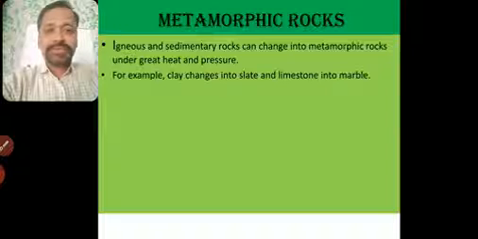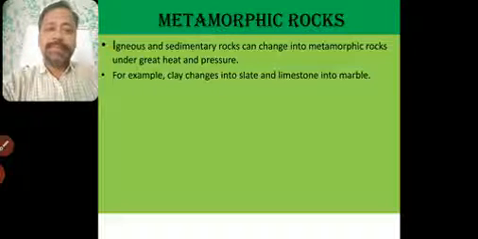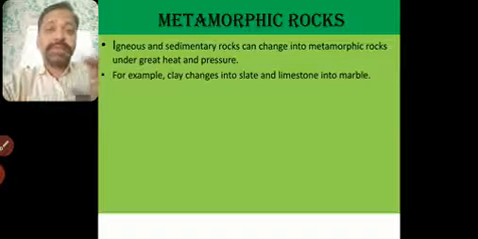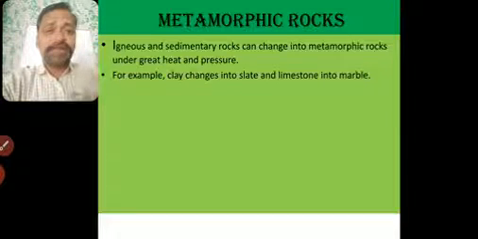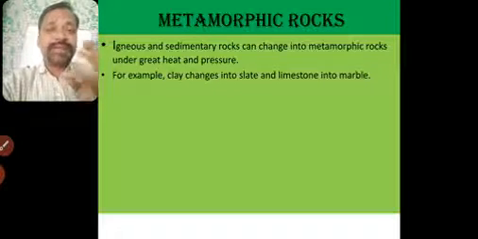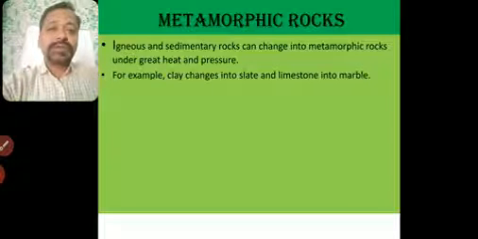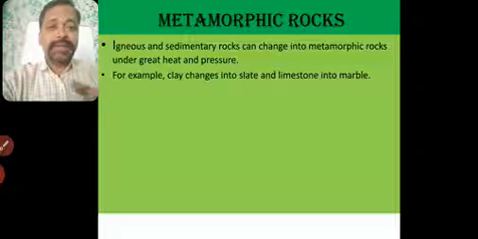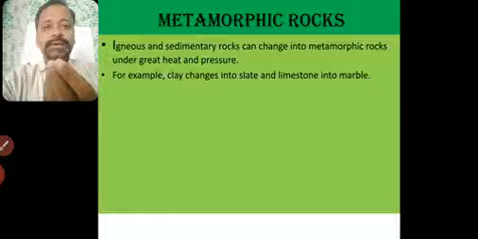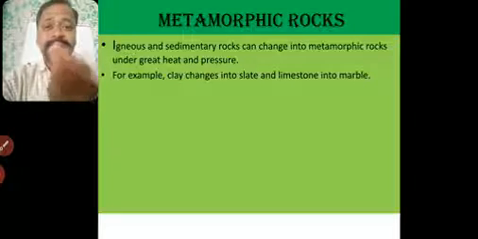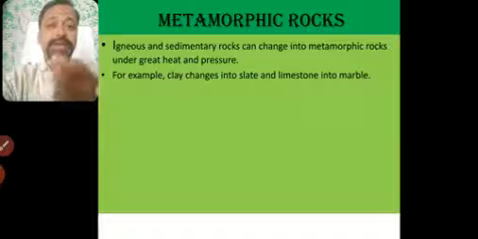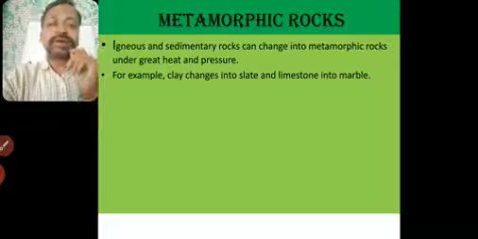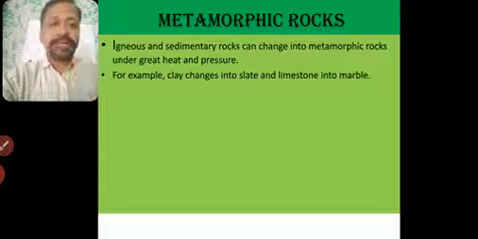Then we have metamorphic rocks. Igneous rocks and sedimentary rocks change into metamorphic rocks, because we had seen metamorphism means change. When due to high temperature or high pressure an igneous rock changes its form, or a sedimentary rock changes its form, we call them metamorphic rocks. For example, clay changes into slate. You know clay, clay soil. That clay, if it is under high heat and temperature, is formed into slate. Limestone forms into marble due to heat and temperature. So they are metamorphic rocks.